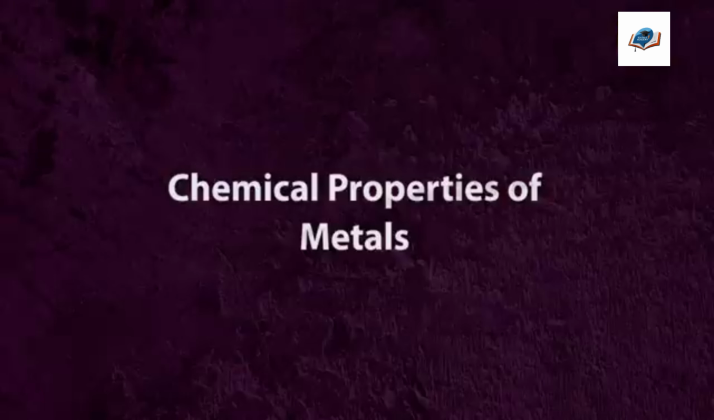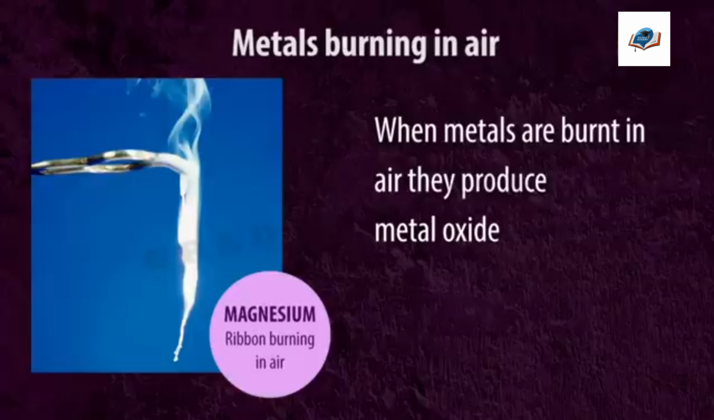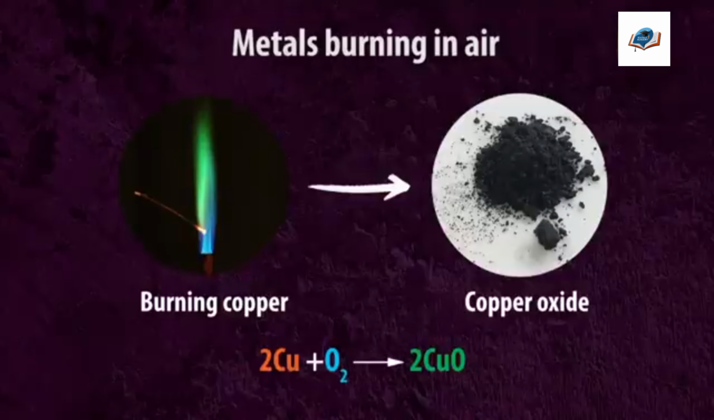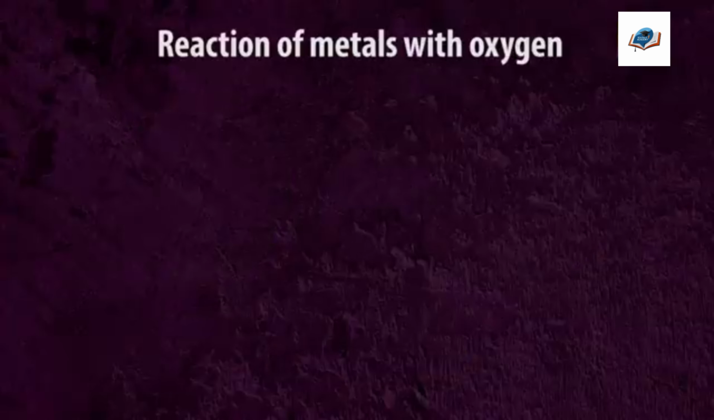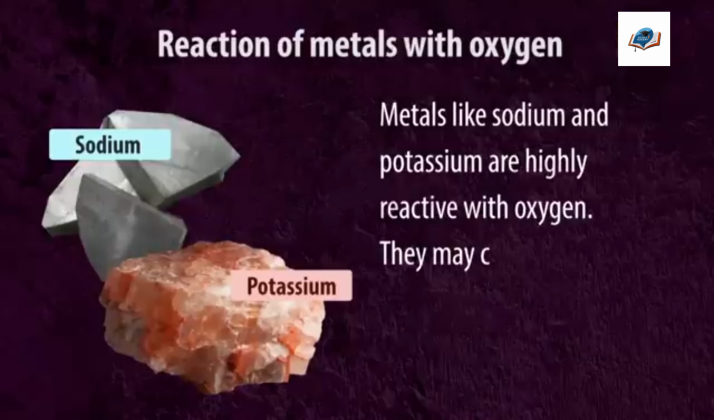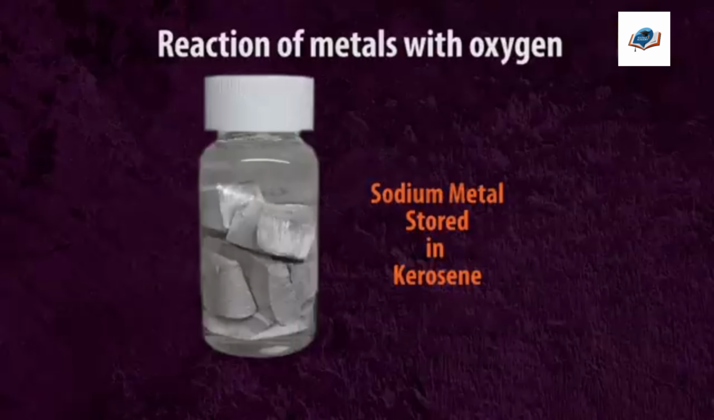Chemical properties of metals. Metals burning in air. When metals are burnt in air, they produce metal oxide. For example, when copper is burnt in air, it produces copper oxide. 2Cu + O2 gives 2CuO. Reaction of metals with oxygen. Metals like sodium and potassium are highly reactive with oxygen. They may catch fire by just exposing them to oxygen. That is the reason why they are stored by immersing in kerosene.